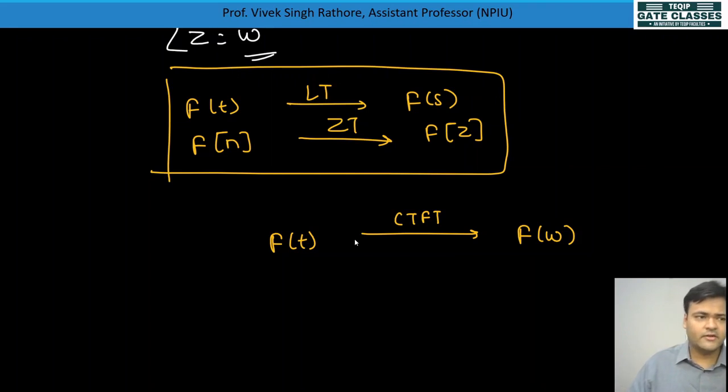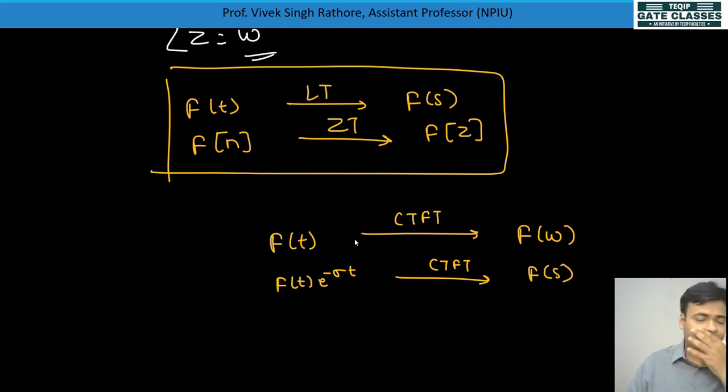This is only there. Okay, now see, when for f of t e to the power minus sigma t, for this value if we will take continuous Fourier transform, we'll get f of s. Okay, f of s, where s is equal to sigma plus j omega.